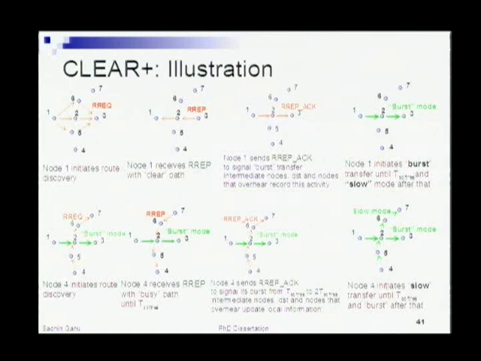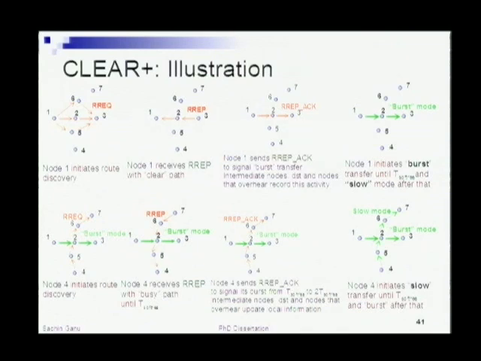Now let's say that in the meantime, while this first flow is bursting, the second flow arrives. The second flow wants the path, so it initiates its own route discovery from node 4 to node 7. The difference between some of the earlier approaches or hard reservations and our approach is that we allow the control traffic to flow through even when you are supporting your burst mode. We don't completely eliminate any other traffic, which would result in blocking of several flows which try to go across at the same time.